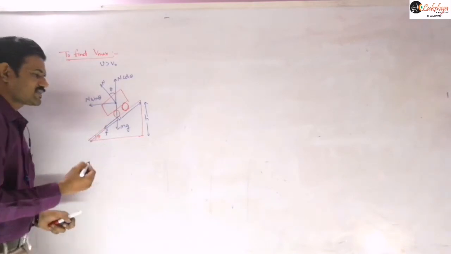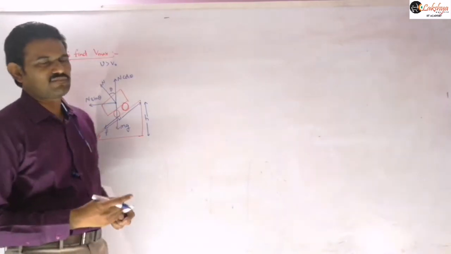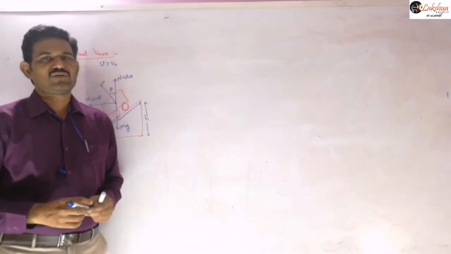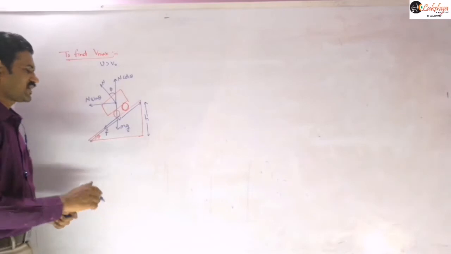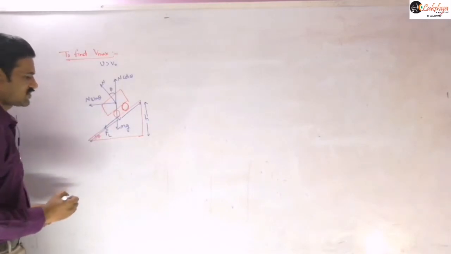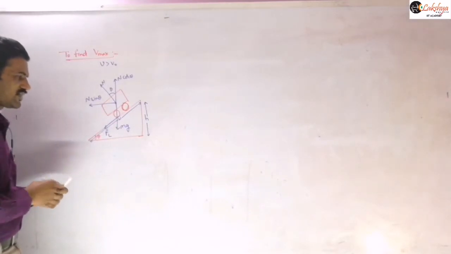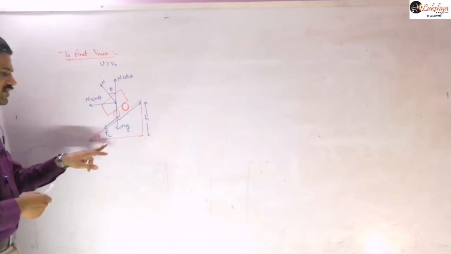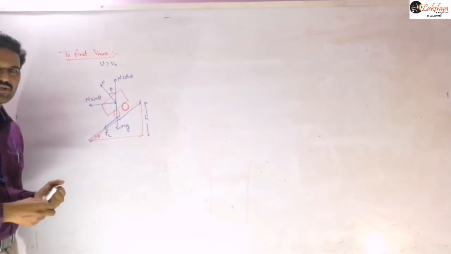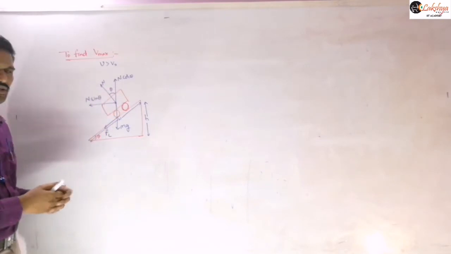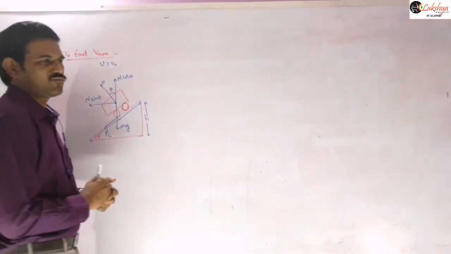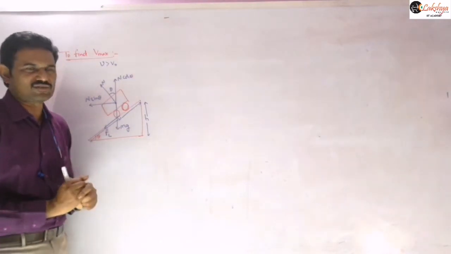If the vehicle is taking the turn with the maximum speed, Vmax, then the frictional force acting on the vehicle will be limiting friction. Now I am taking this limiting friction like this. In the same free body diagram, we just have to draw this FL value and take it inwards. Is it clear why we are taking inwards?